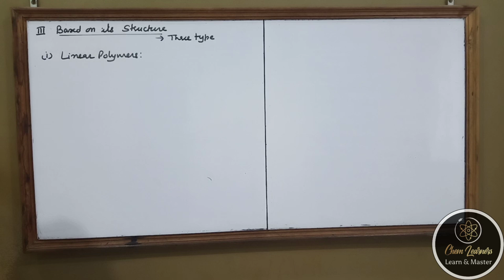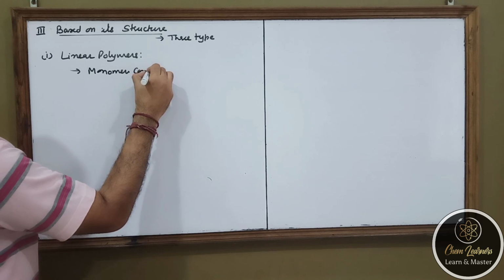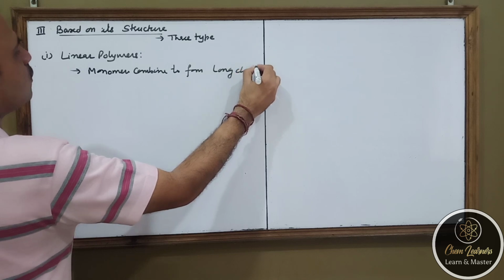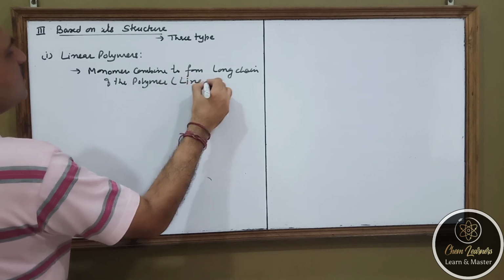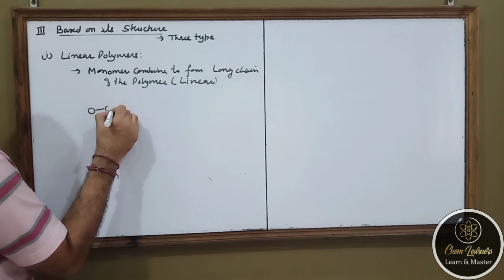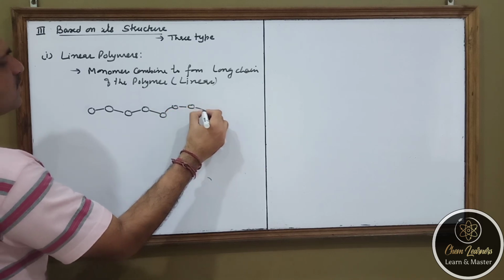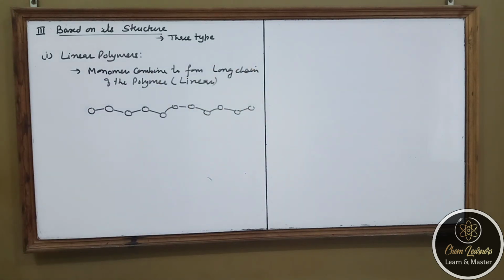Now, as the name indicates, linear polymers are those in which monomers combine to form long chains of the polymers, and all these chains are linear. So that means, let us suppose if this is a monomer, it combines with another monomer, combines with another monomer, and they keep on combining with other monomers, so that they form a long linear chain of the polymer, and such a polymer is known as linear polymer.